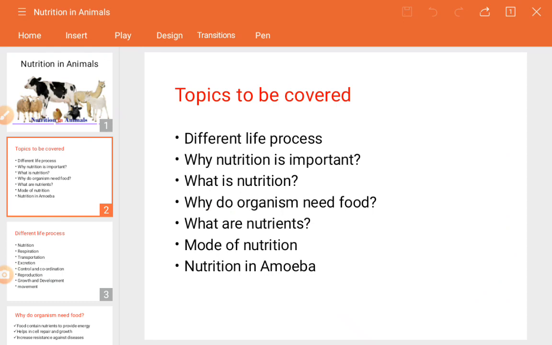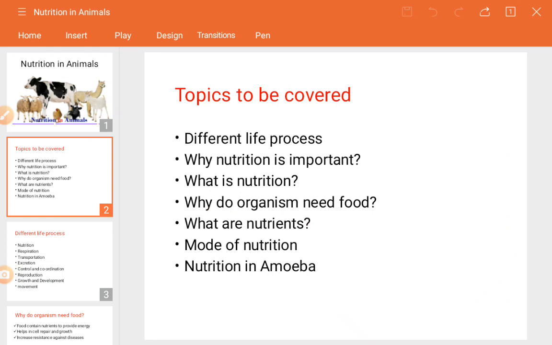Next, what is nutrition? The definition of nutrition is the same as we have seen in the plant. Why do organisms need food? Some of the points are the same, but because we are moving persons and working individually, it is obviously different. What are nutrients? The definition will be the same, because plants take them through the soil and we take them through different food materials, the same nutrition inside the food materials.